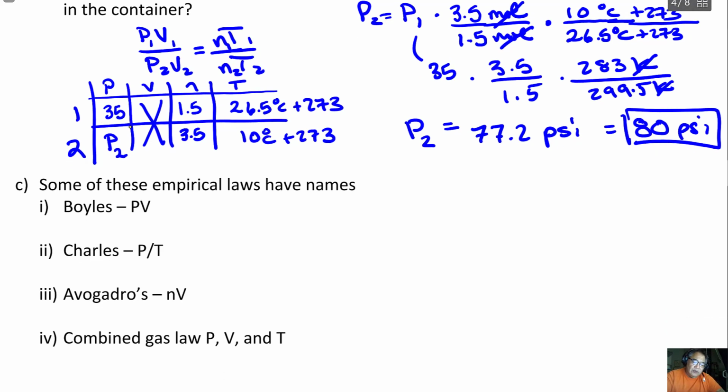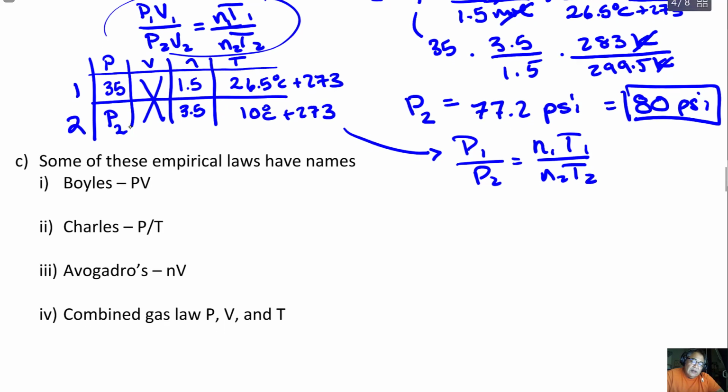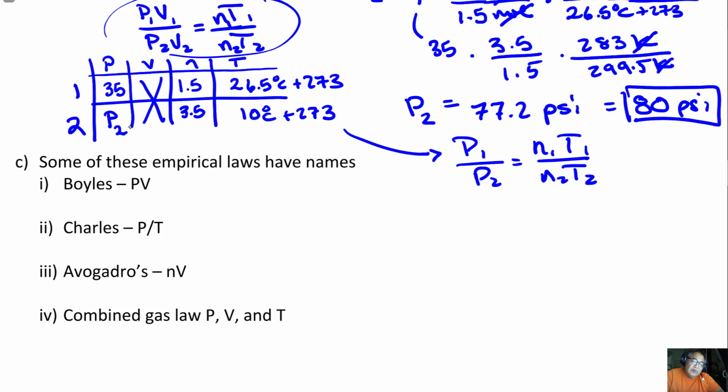So now what we can do is write our equation like this. This is telling us our equation is P1, because my volume's canceled out, P1 over P2 is equal to N1 T1 over N2 T2. That's this equation without writing the volume in because nothing was given about the volume. Now what you have to do is solve it for P2.